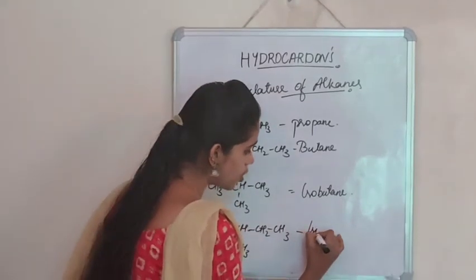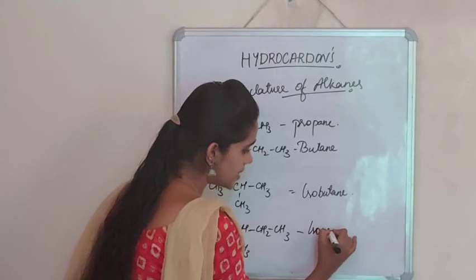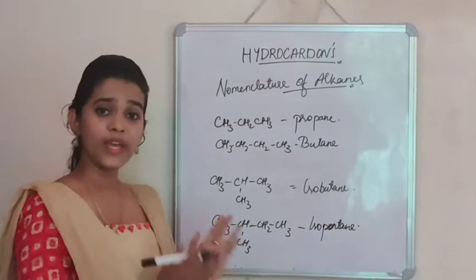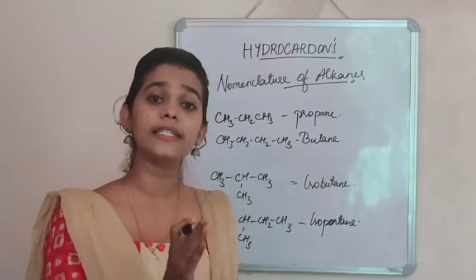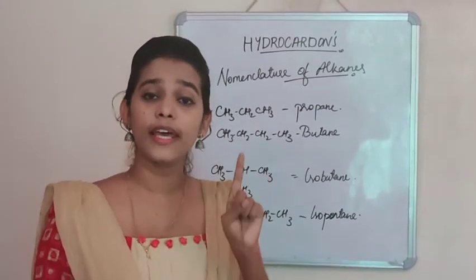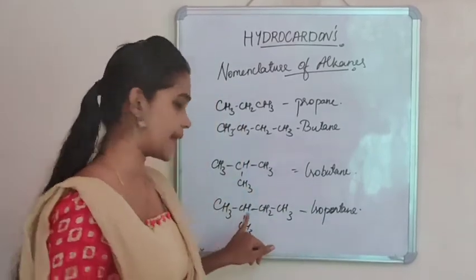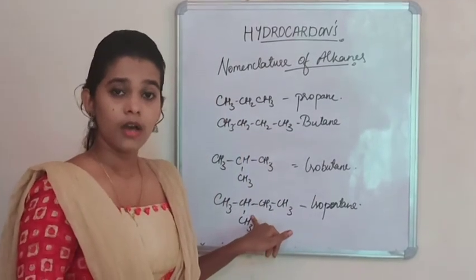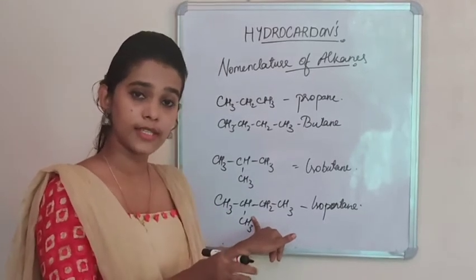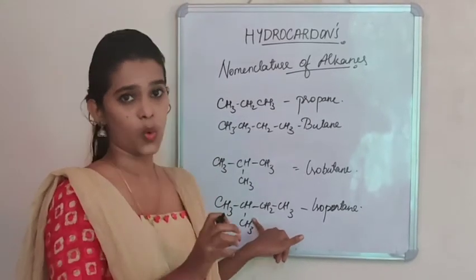So we can summarize by saying that if there is a substitution on the second carbon atom, and if there is only one substitution on the second carbon atom,